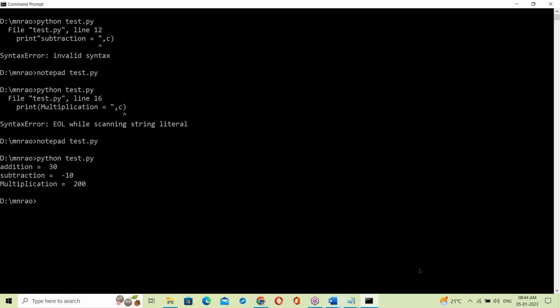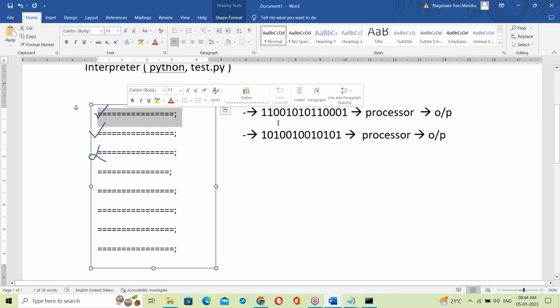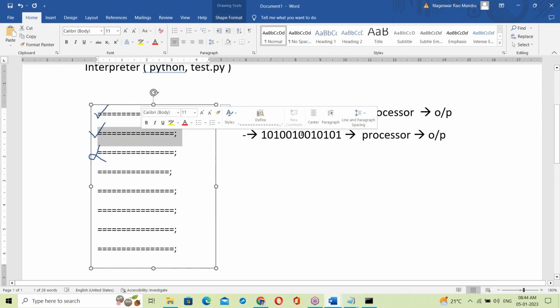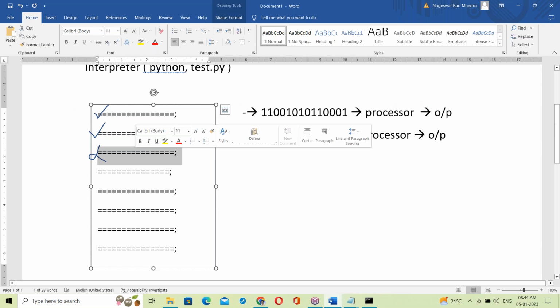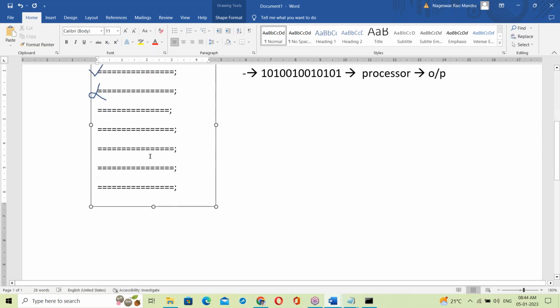So the interpreter checks the program line by line. Checking the first line, if it is correct, it executes. Next line correct, executes. Next line something wrong, stops. So this is the interpreter.